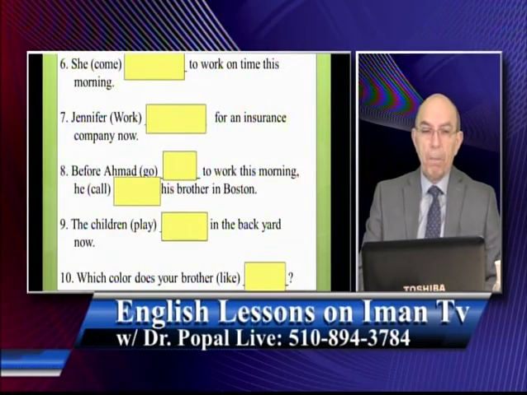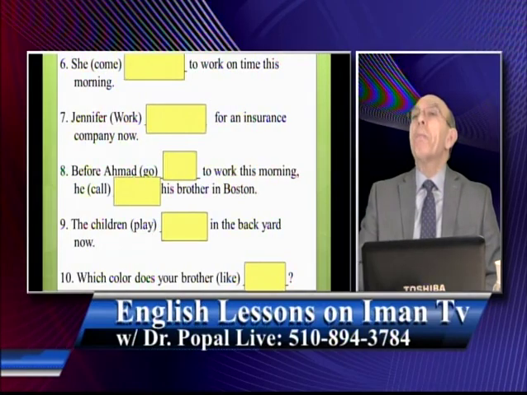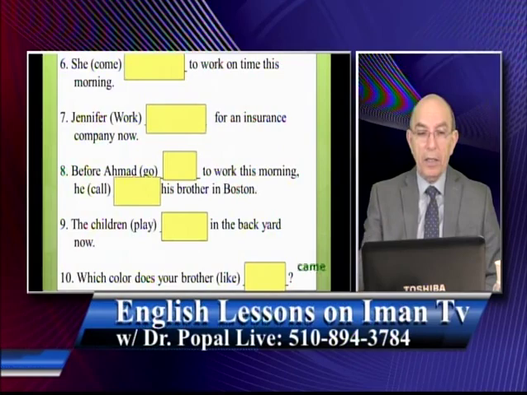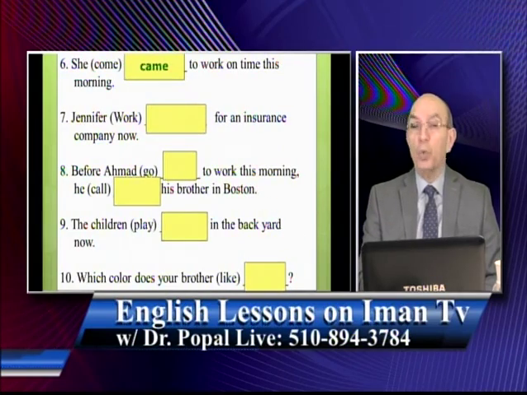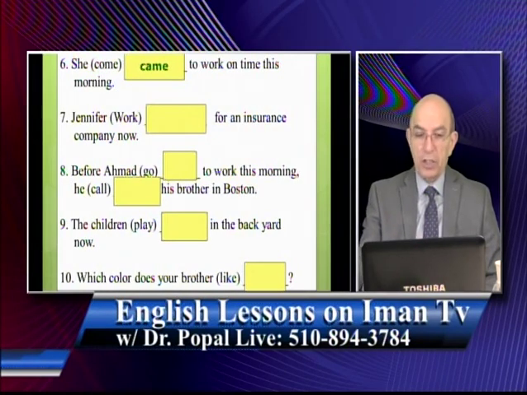Next part. She come to work on time this morning. See, this morning is already past. So you need to say what? She came to work. She came to work on time this morning. On time means what? She was not late. Jennifer worked for an insurance company now, this moment, this time. You say what? Is working.